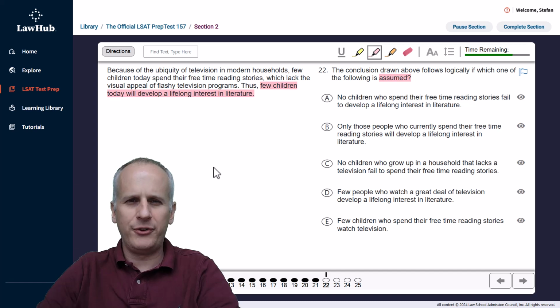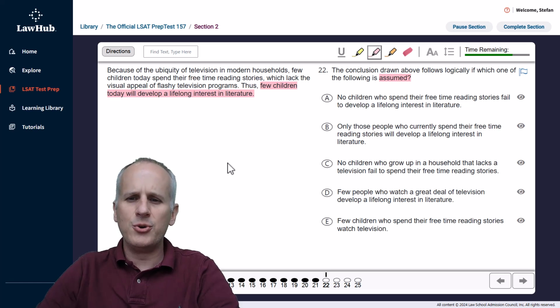And we've got ultimately a causality where it's saying that simply because television is everywhere in modern households and these children today don't spend their free time reading stories that lack the visual appeal of flashy television programs, there's no other possible outcome except that few children today, those ones that are spending the time reading stories, are going to be the ones that develop a lifelong interest in literature. So we're going to go to the answer choices, keeping that highlight tool selected, finding reasons to eliminate.